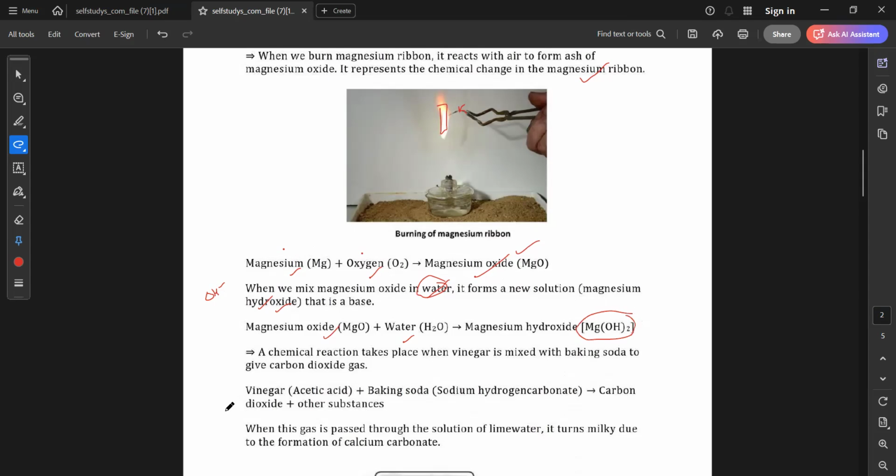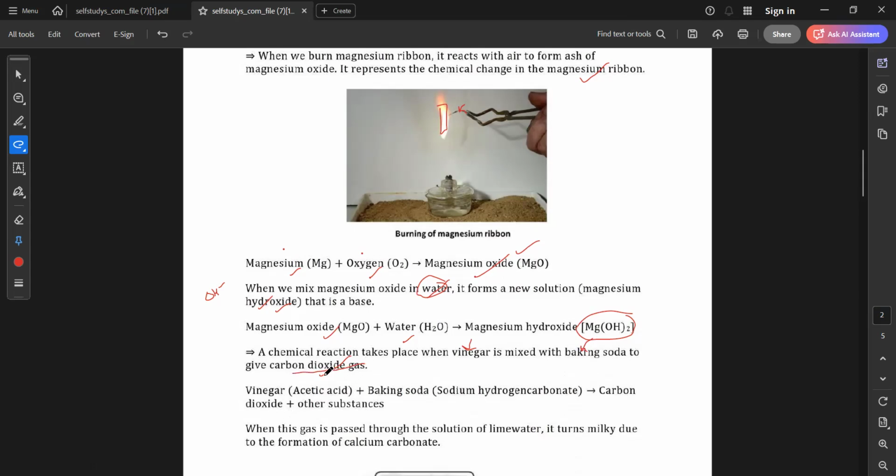Okay. So a chemical reaction takes place when vinegar is mixed with baking soda to give carbon dioxide. So you have seen vinegar, right? A liquid that looks like water, and baking soda, it's a powder. So when you mix both of them, what will come out as a gas? Carbon dioxide will come out.